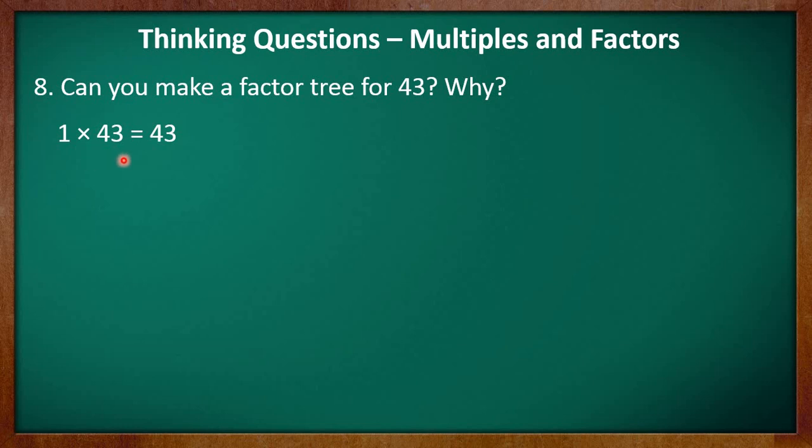And we know that the numbers which have only two factors, that is 1 and itself, are prime numbers. And we also know that we do not include 1 and the number itself as the factors in a factor tree, right? So you may say that you cannot make a factor tree for 43 because it has only two factors, that is 1 and itself, and we do not include these two factors in the factor tree. I hope you have got these questions.